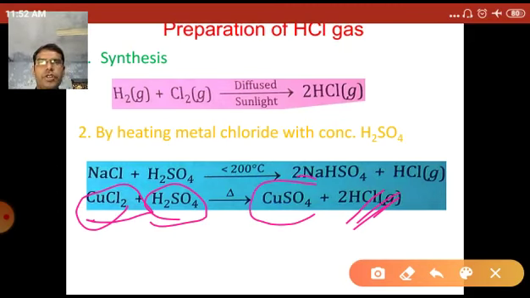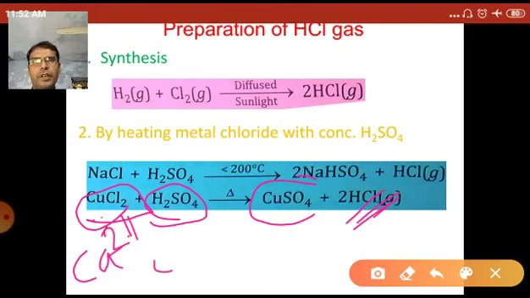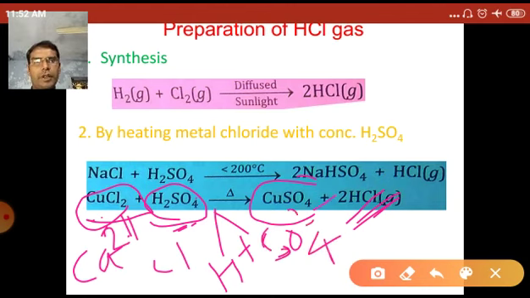So what happened in these reactions? Now copper chloride breaks down into Cu2+ and Cl minus. H2SO4 breaks down into H plus and SO4 2 minus. So copper 2 plus chloride breaks down into cuprous ions.